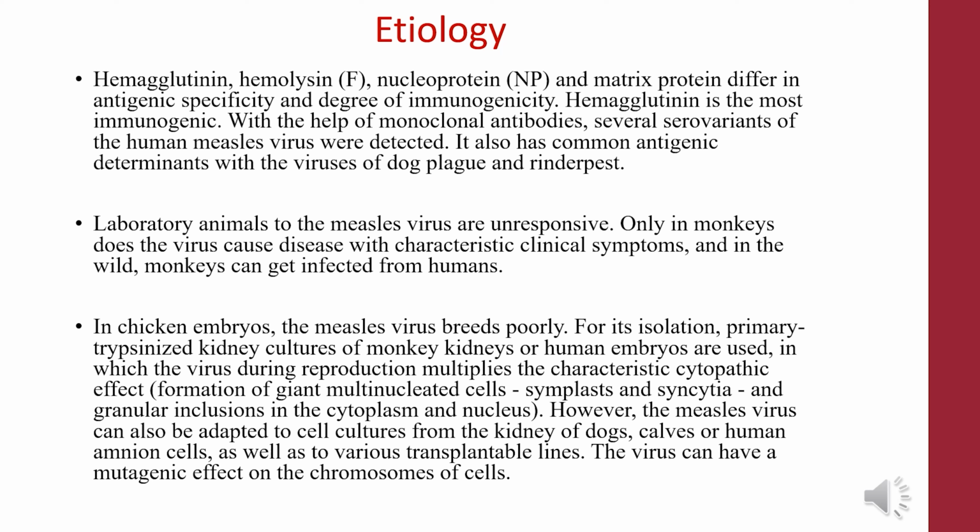For its isolation, primary trypsinized cultures of monkey kidney or human embryo kidney are used, in which the virus during reproduction produces a characteristic cytopathic effect. However, the measles virus can also be adapted to cell cultures from the kidney of dogs, calves, or human immune cells, as well as to various transplantable lines. The virus can have a mutagenic effect on the chromosomes of cells.